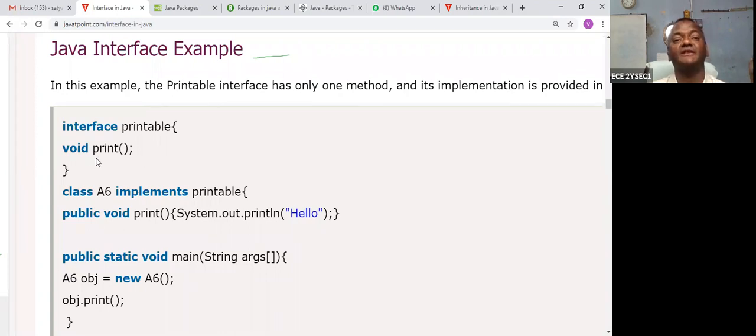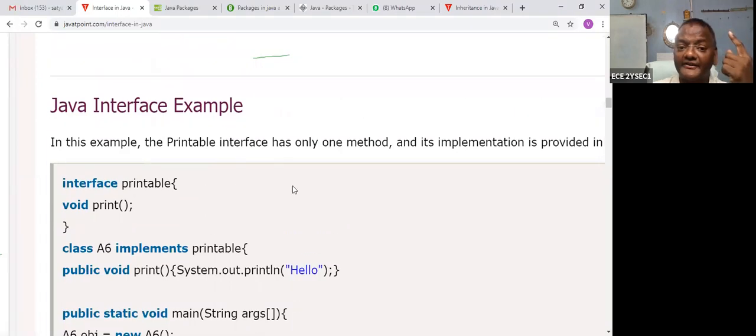Of course, you want to say print. What can I print? What do I want to print? You don't know. That is why this is called 100% abstraction, no body part. So this is called the interface. Second, this is called a class, already mentioned previously.